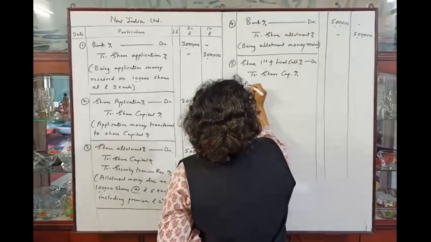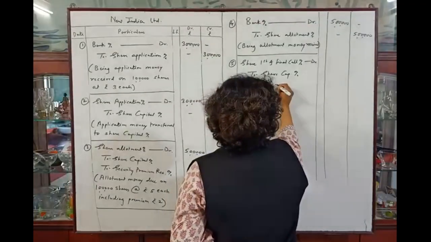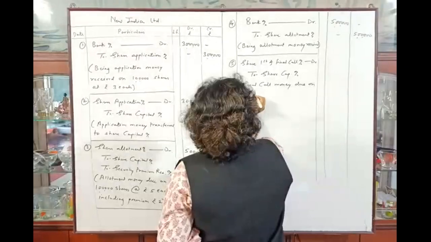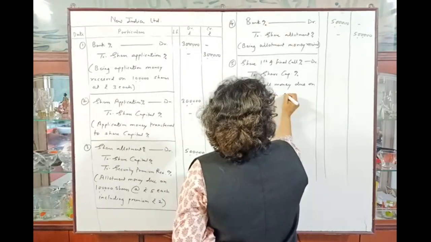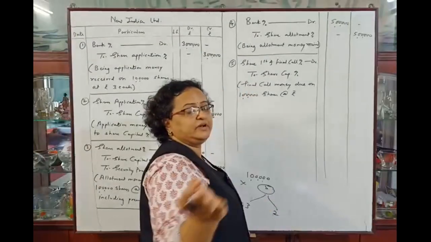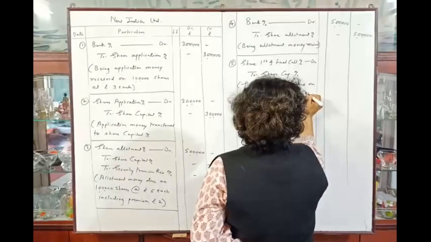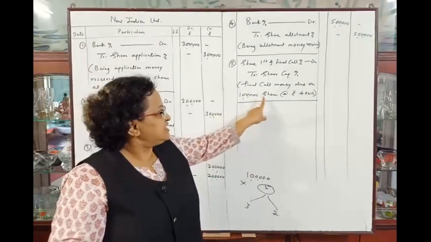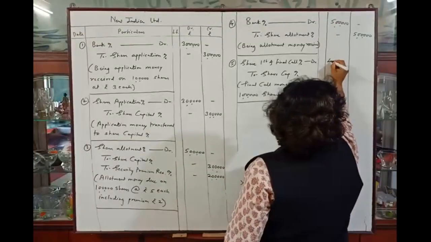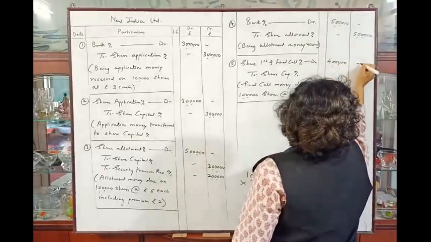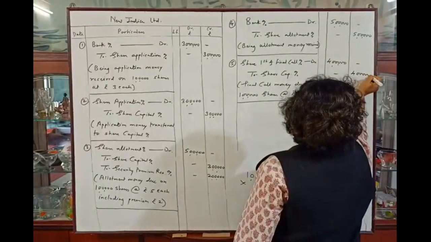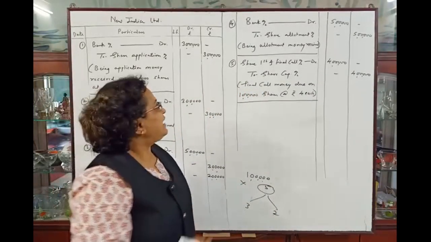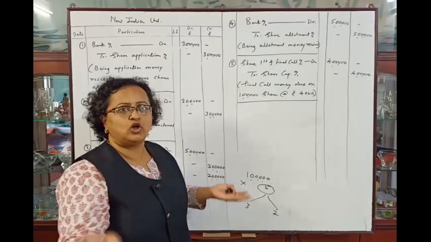Narration: first and final call money due on 1 lakh shares at rupees 4 each, the installment amount given. Okay. So 1 lakh shares into 4, that is rupees 4 lakhs are receivable from the applicants for first and final call, and the last entry will be first and final call money received.